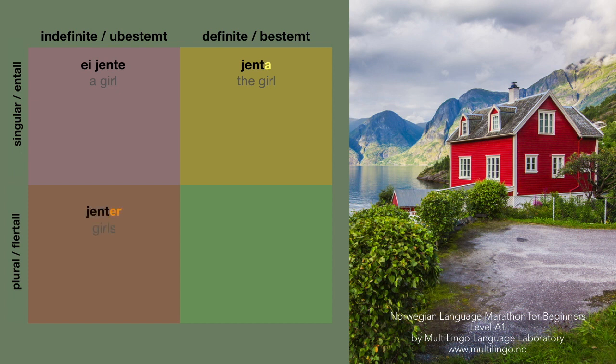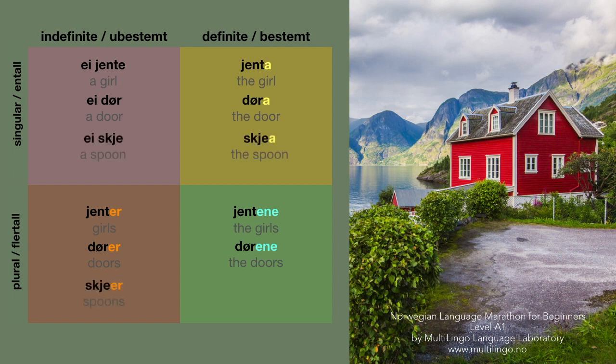Plural is just the same as in masculine, jenter. And plural definite, again, just the same as in masculine, jentene. So it is only definite singular that is different from masculine. Ei dør, døra, dører, dørene. Ei skje, skjea, skjeer, skjeene.